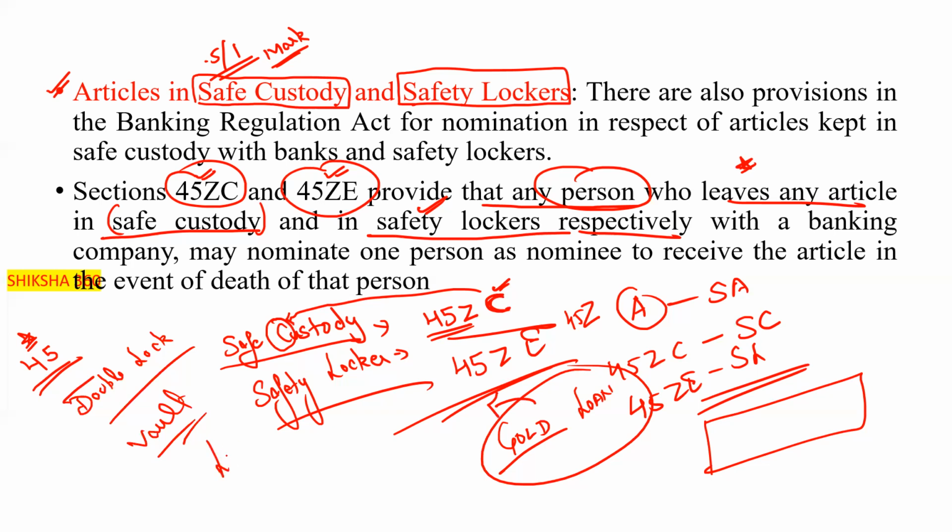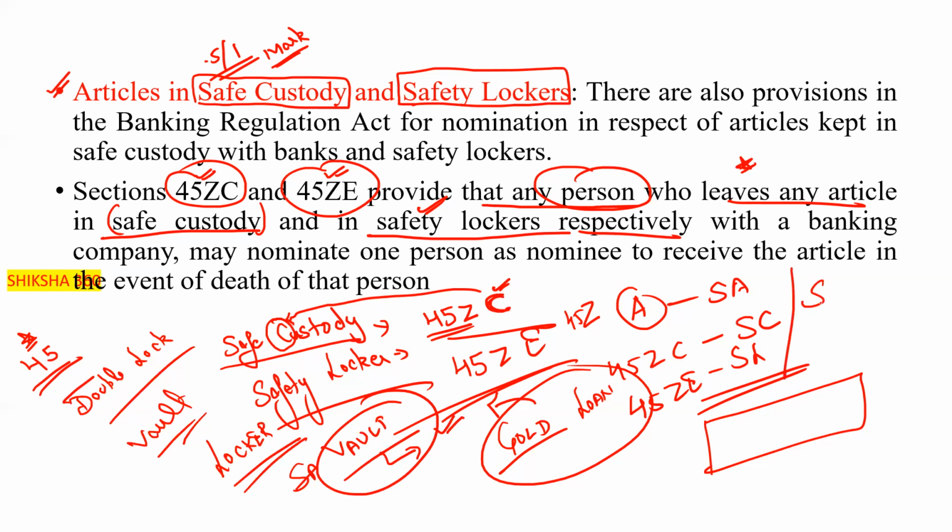That is in the locker or that is in the vault. So we can say that it is kept in the vault. Vault means that it is in the safe custody of the bank. Safe custody of the bank means the banker will know what is kept in that specific custody, what the bank has kept in their custody.